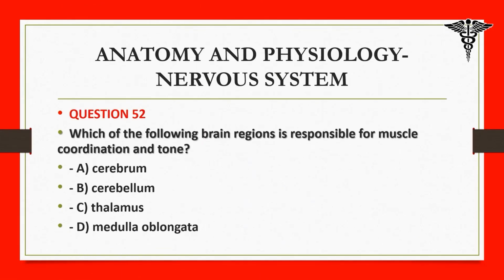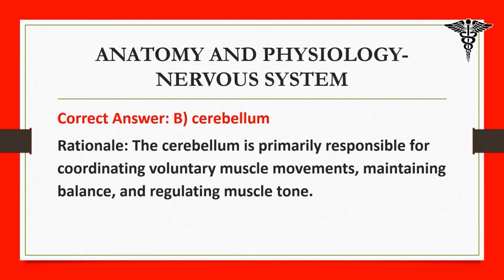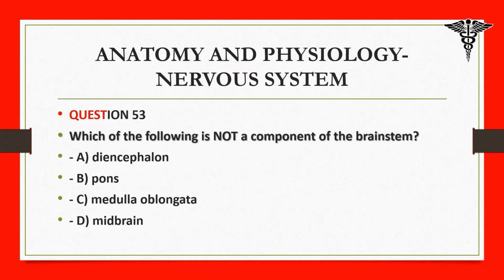52. Which of the following brain regions is responsible for muscle coordination and tone? A. cerebrum, B. cerebellum, C. thalamus, D. medulla oblongata. Correct answer, B. cerebellum. Rationale: the cerebellum is primarily responsible for coordinating voluntary muscle movements, maintaining balance, and regulating muscle tone.